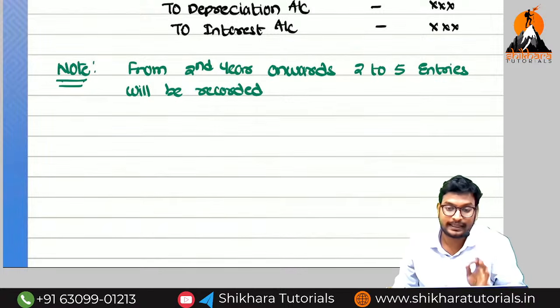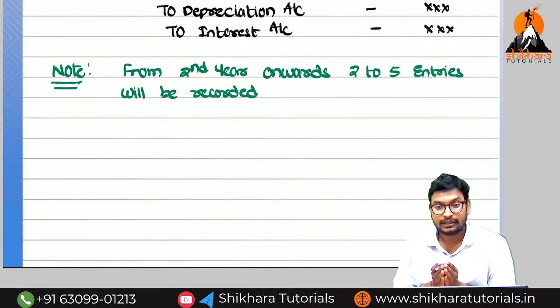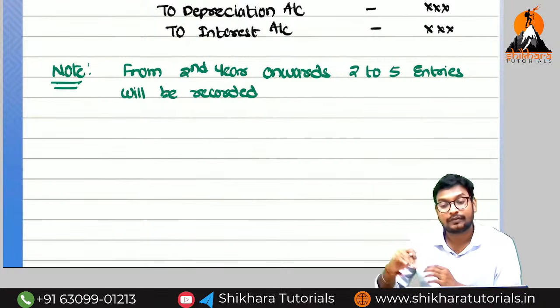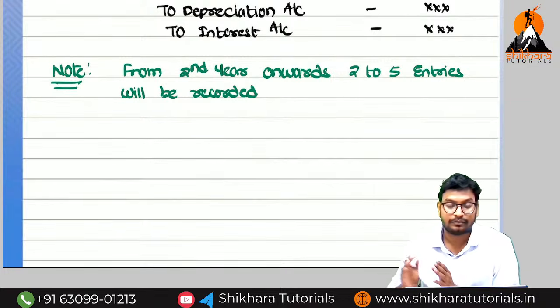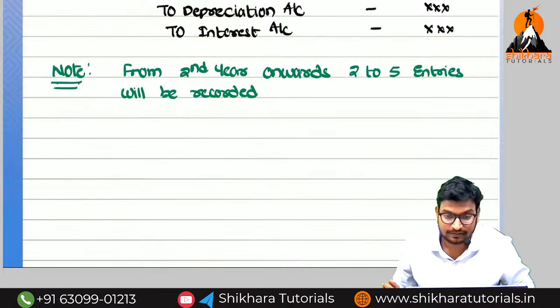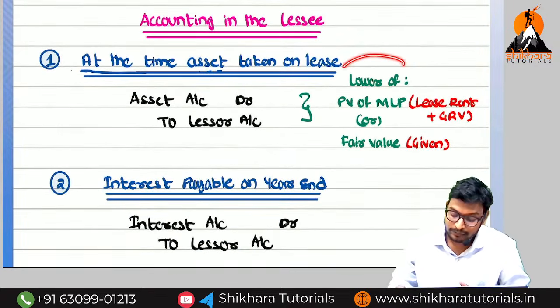I think you are getting a clear picture in the hands of whom? Lessee. So first we are going to compute one question from the answer in the point of view of lessee. After discussing that particular question, we can compute in the hands of lessor about the financial lease. So what is the value we need to record here? Lower of the present value of minimum lease payments and the fair value.